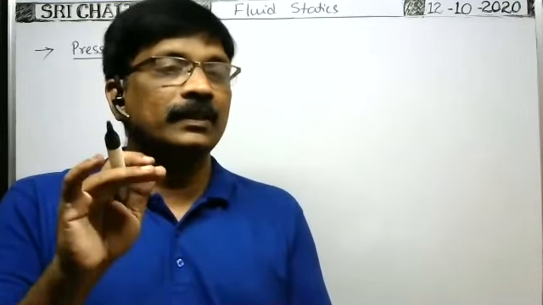Pressure due to a liquid column is called hydrostatic pressure. Pressure due to the liquid column alone is also called gauge pressure, or hydrostatic pressure.